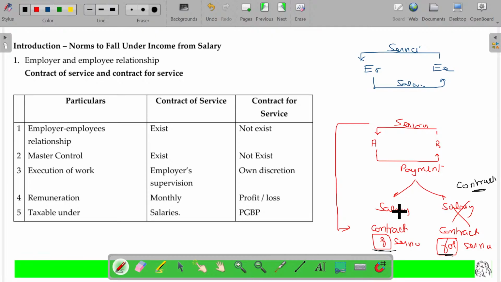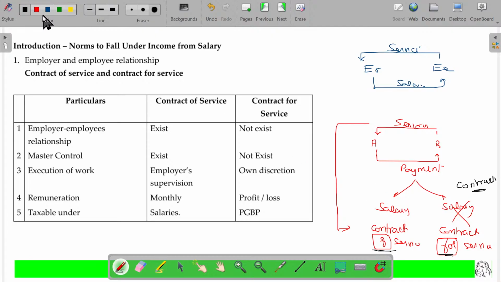Now it is not a contract of service, it is a contract for service. You do this, you'll get 1 lakh or 5 lakhs, whatever it may be. Otherwise, you have to work for me day long, whatever instruction I give. So already we have the agreement. I'll instruct 4 or 5 jobs and you have to do them. As per that contract, if you are working for me, then it's called a contract of service.